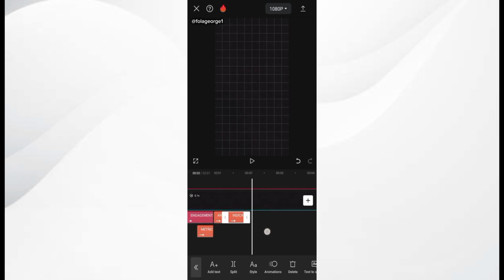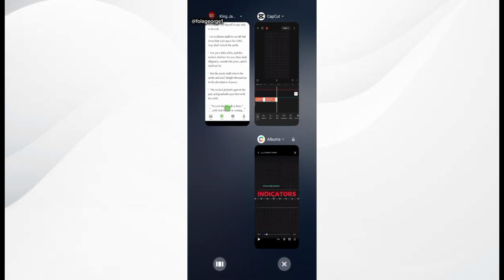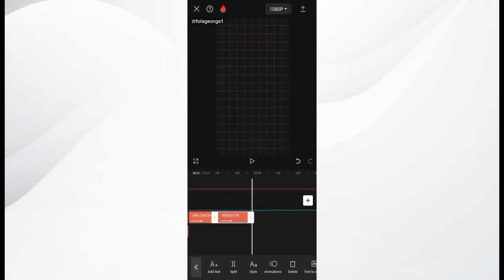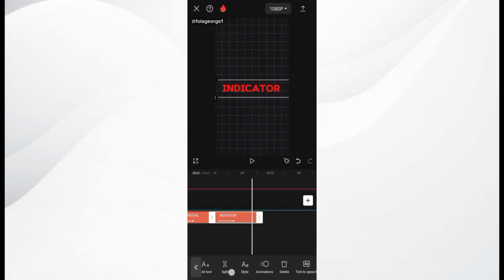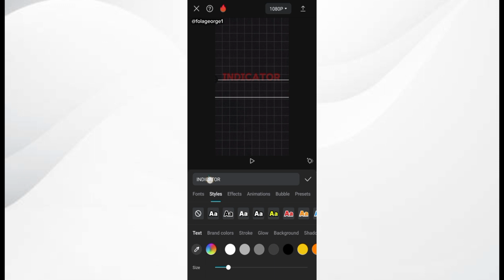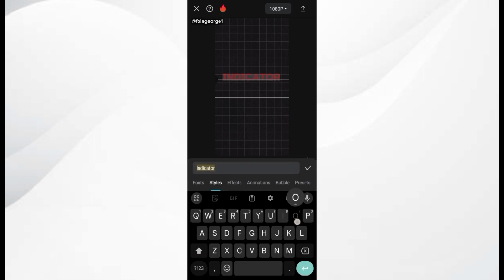So the next text is going to be of how well, right? So I just simply copy this indicator, bring it right here, and edit it to of how well.